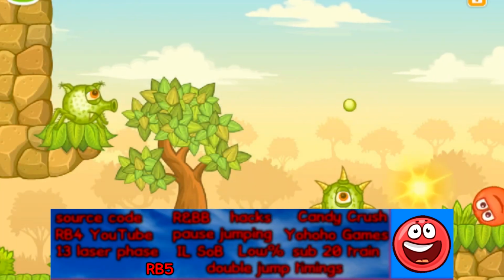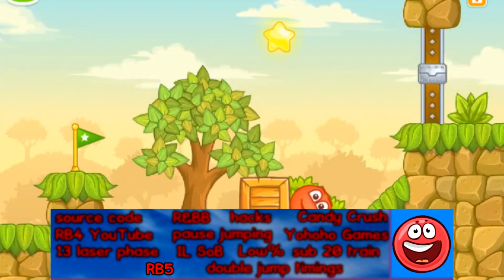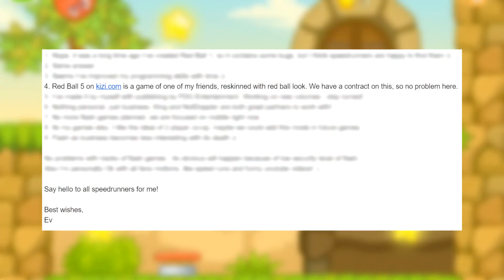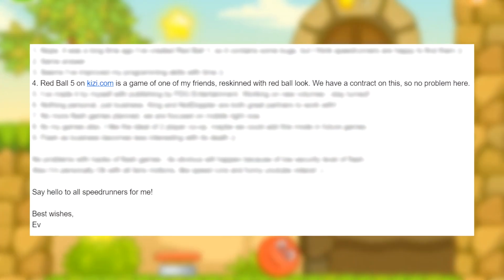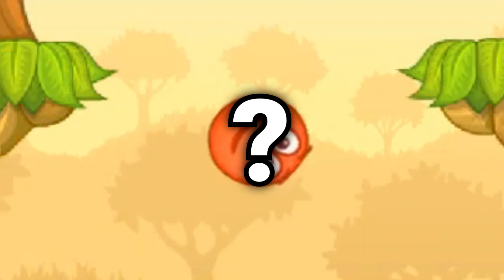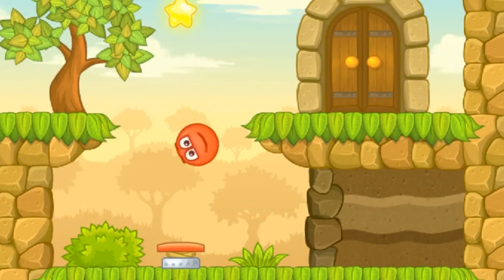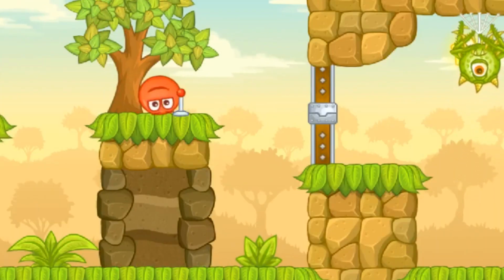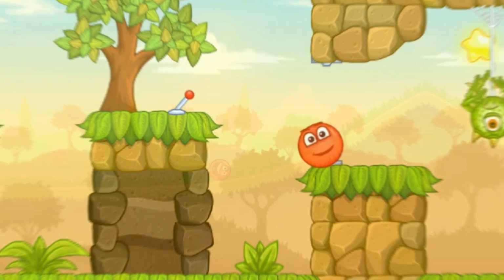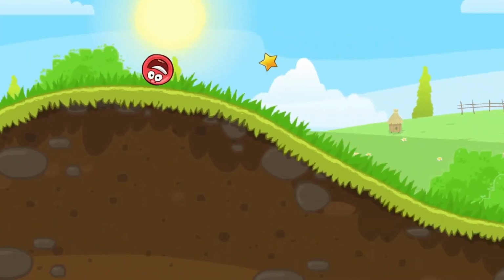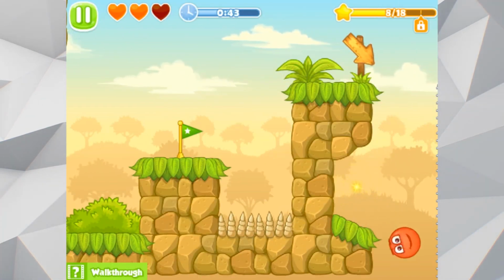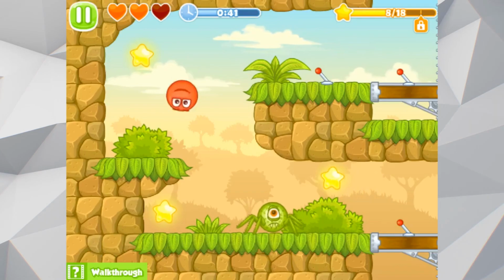Red Ball 5 is an unofficial entry in the Red Ball series, with the Red Ball IP having been licensed by one of Evgeny's friends. The game originally featured a completely different protagonist, but Red Ball was swapped in at the last minute of development. The game is often criticized for having sloppy controls and physics, very dissimilar to the games in the original series, and for having a fixed camera that seemingly teleports from room to room.